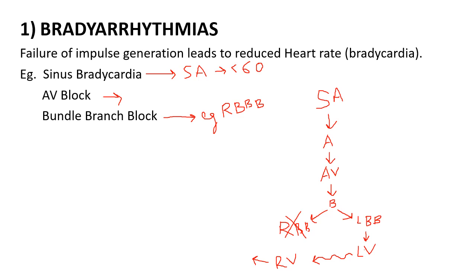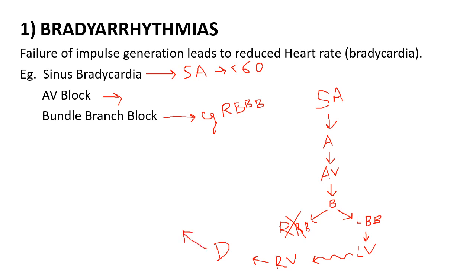And this right ventricular contraction occurs late. So that results in late ventricular depolarization.